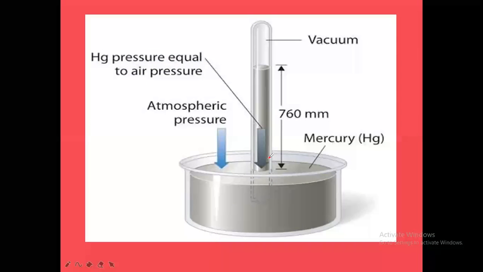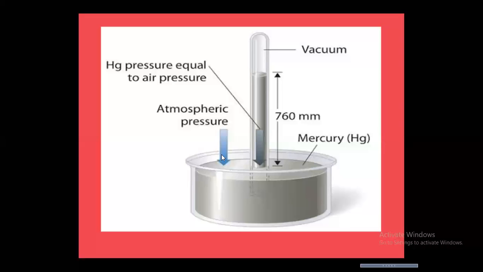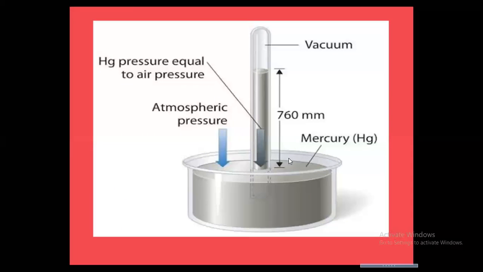And now it is the barometer. A barometer is used to measure atmospheric pressure, remember. So on the surface of this mercury, atmospheric pressure is acting here. So it is a barometer. In this barometer, the height of the mercury column is taken as H. And H into density into acceleration due to gravity, height into density into acceleration due to gravity, will be called the atmospheric pressure.